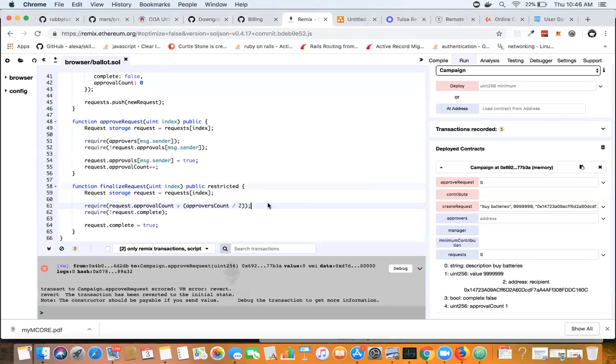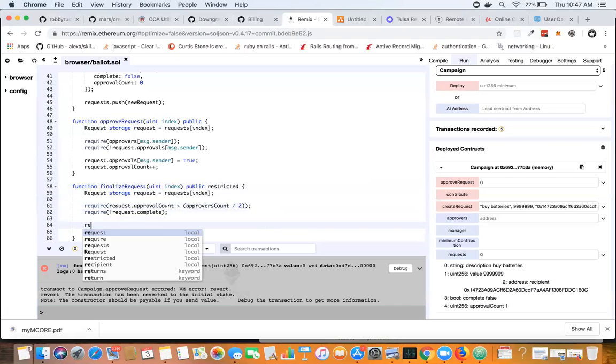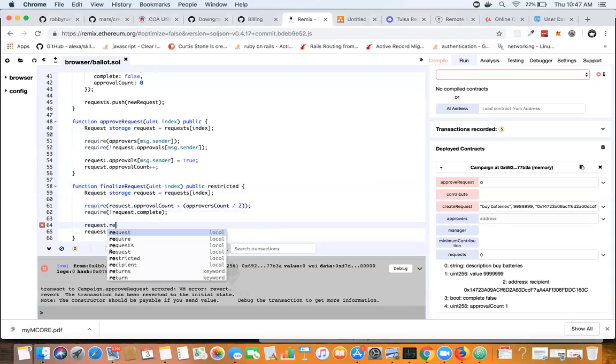The last thing I have to do after all this logic is take the money and attempt to send it to the recipient. To do that, I would need to do request recipient.